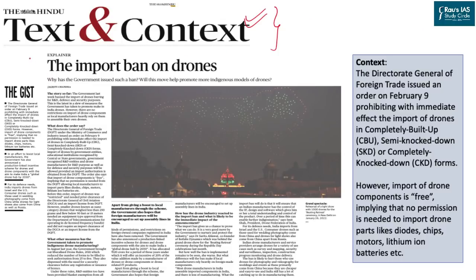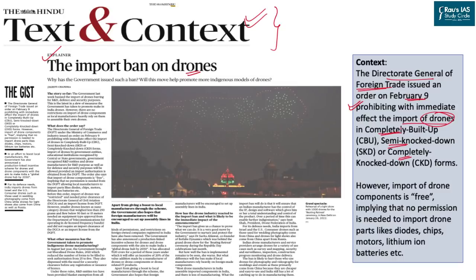This article is titled the import ban on drones. A few days back, that is on 9th of February, the Director General of Foreign Trade, DGFT, prohibited or put a ban on the import of drones, either completely built, semi knocked down or completely knocked down. It simply means that except for defense purposes, research and development and for assembly purposes, all other kinds of drones are now banned for import. That is, no one can import drones for their personal or commercial uses.